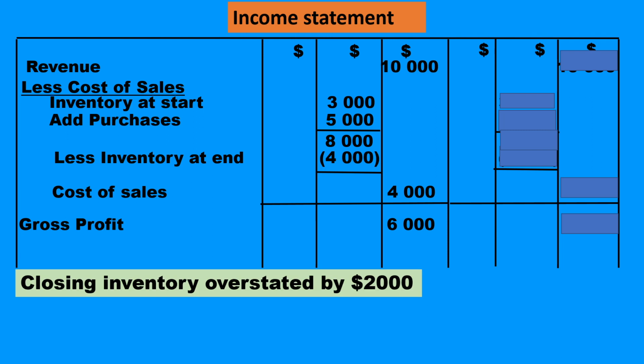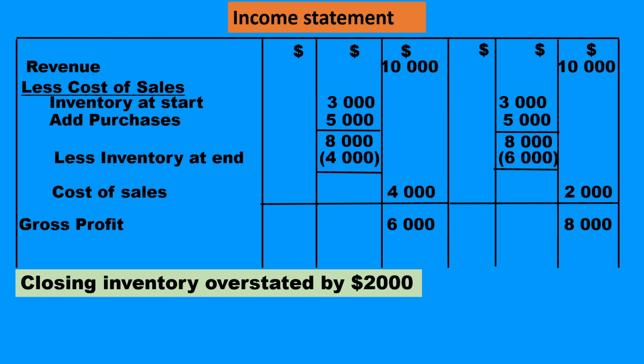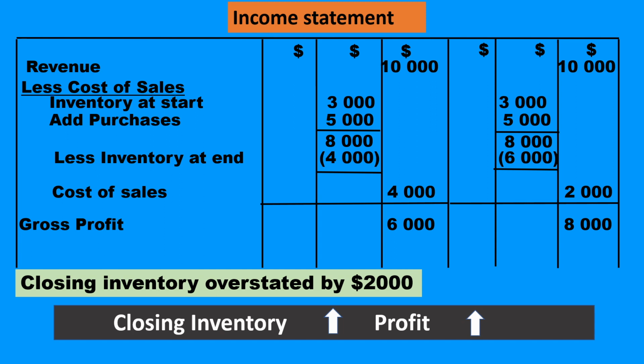Let us take a third situation. Closing inventory overstated by $2,000. Revenue would be the same. Opening inventory this time remains the same. Purchases $5,000, giving a total of $8,000. Closing inventory, which was $4,000, now overstated by $2,000, would become $6,000. The cost of sale $2,000, which is deducted from revenue of $10,000, gives a gross profit of $8,000. As a conclusion, when closing inventory increases, profit increases.